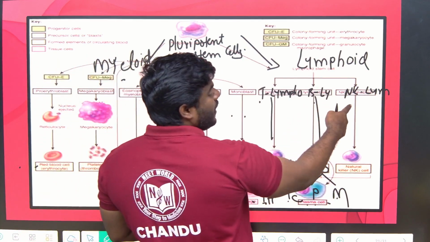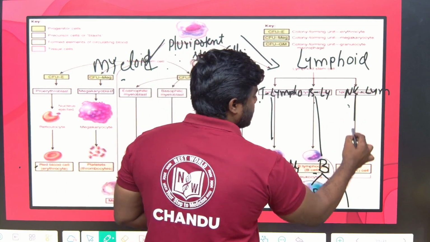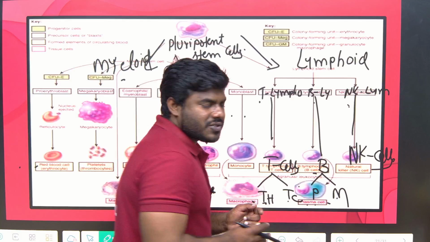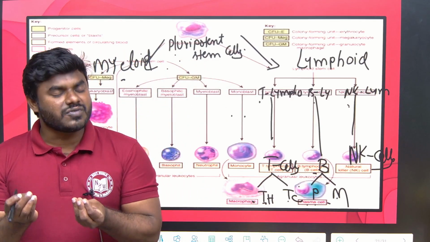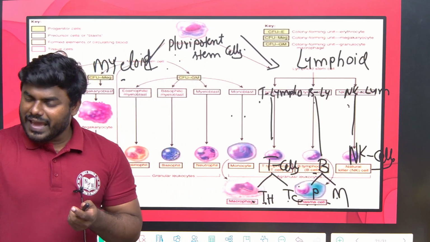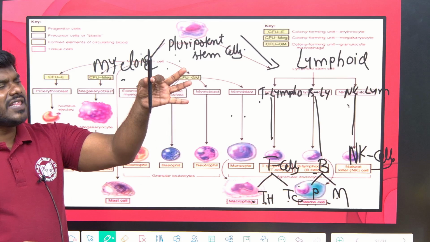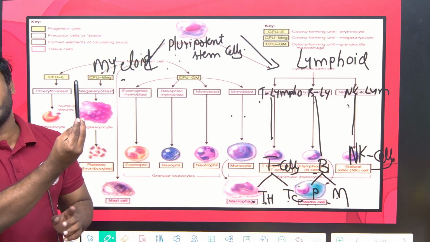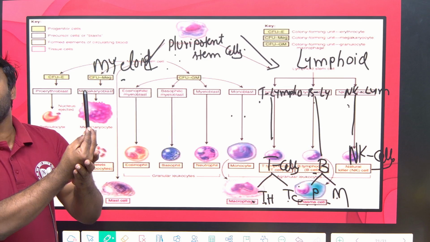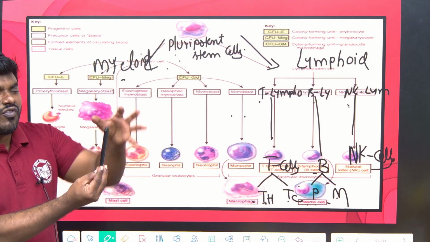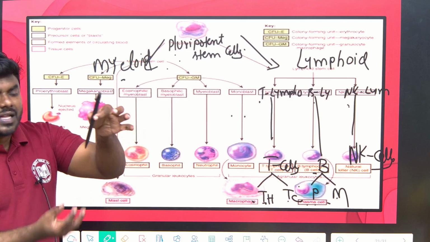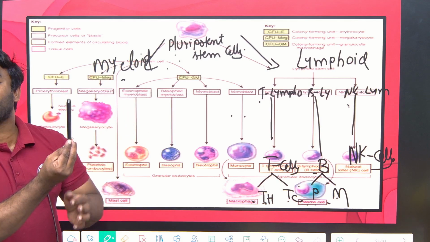The next one is what? Natural killer lymphoblast. They are going to give rise to natural killer cells. Natural killer cells are those types of cells that, whenever any virus, see, this is a healthy cell. The healthy cell is attacked by a virus. Now I can't call it a healthy cell. I call it a virus-infected cell. Now the virus-infected cell can be captured by a natural killer cell. And some cells are called tumor-infected cells, which are cancerous cells.